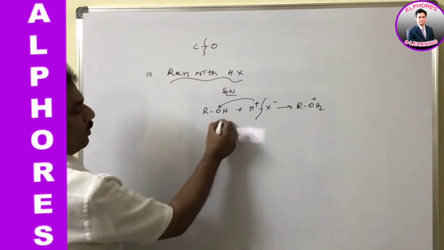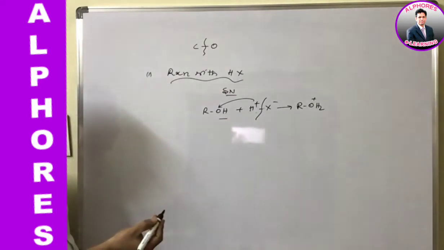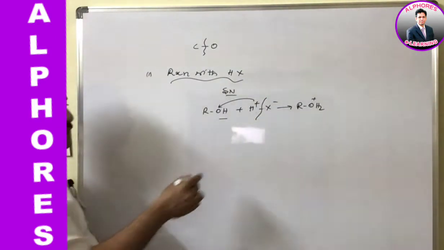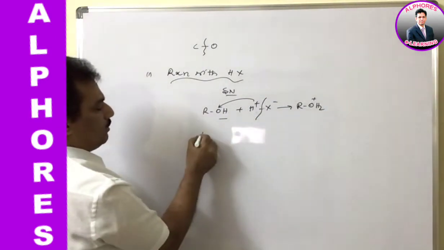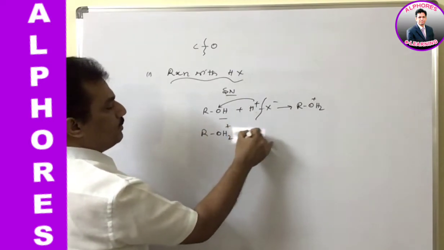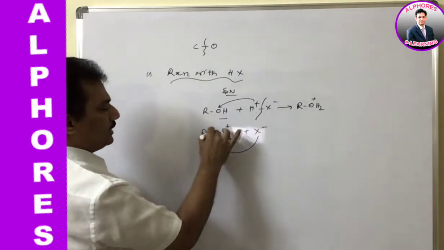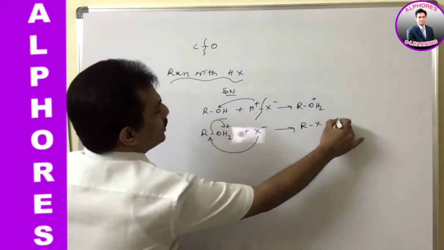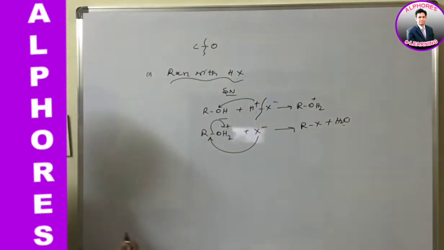As we know, OH minus is a strong nucleophile when compared to X minus, but once it is protonated it becomes a weak group, and this weak protonated OH group is easily substituted by X minus, giving RX plus H2O. This is one type of reaction.